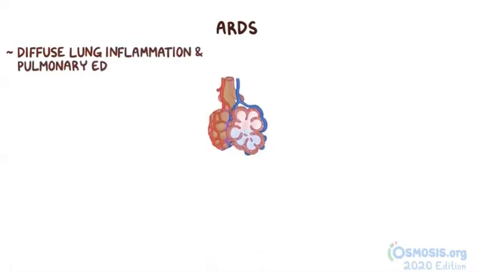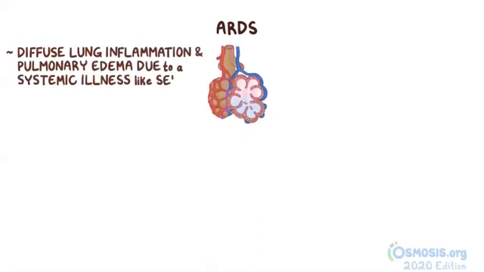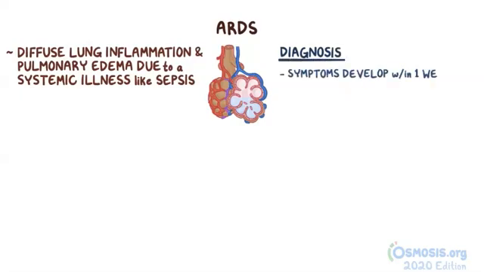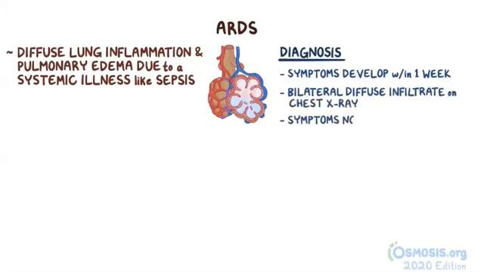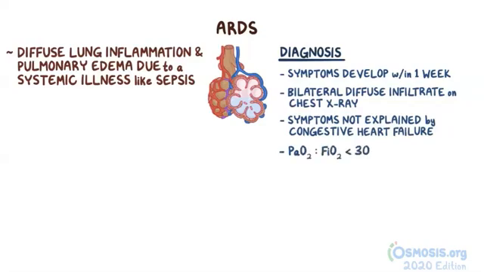Alright, now for a quick recap. ARDS is diffuse lung inflammation and pulmonary edema due to a systemic illness like sepsis. The diagnosis of ARDS requires symptoms developing within 1 week, bilateral diffuse infiltrate on a chest x-ray, symptoms that can't be explained by congestive heart failure, and a ratio of PaO2 to FiO2 that is less than 300.